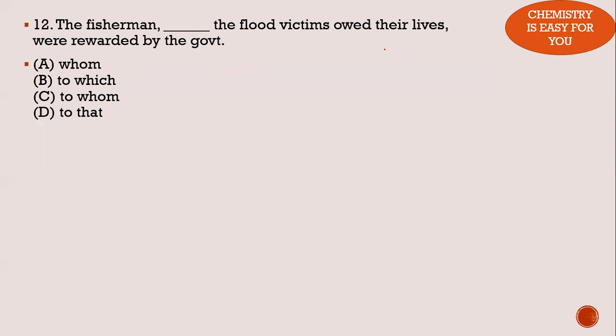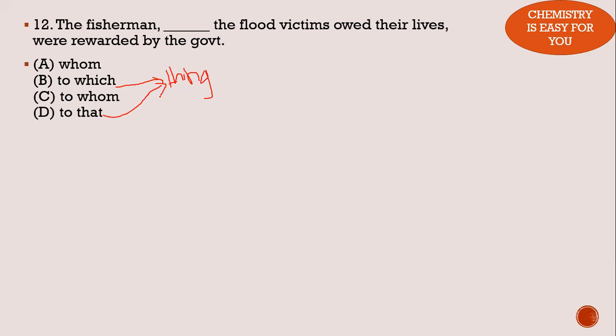The fisherman whom the flood victims owed their lives. It is wrong. To which actually means the something. It is not. It does not refer to a person, it is a thing. So with to which and to that both refer to a thing, not a person. So we have come to only two options, which is whom and to whom. So the fisherman whom the flood victims owed their, it is not correct.